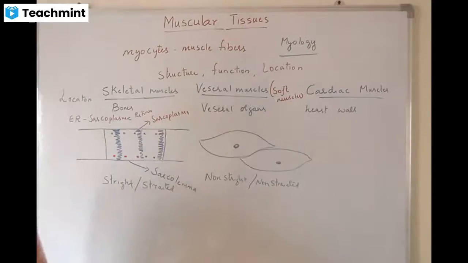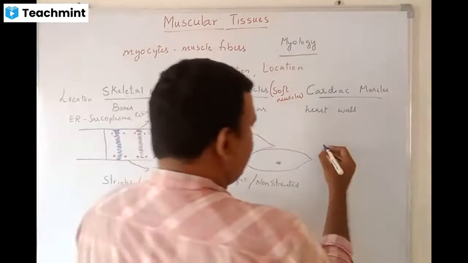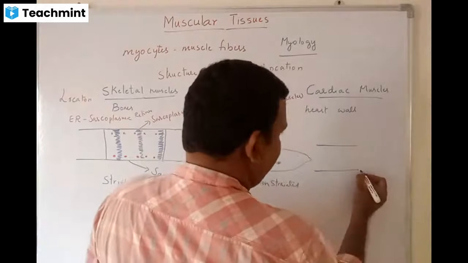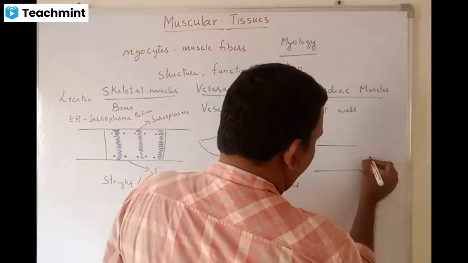Whereas cardiac muscles are like skeletal muscles, but they are branched.